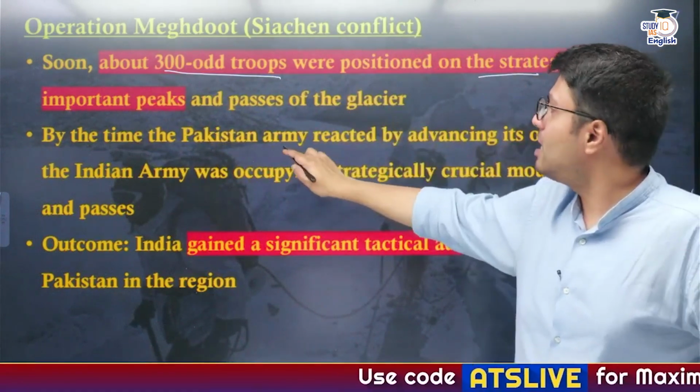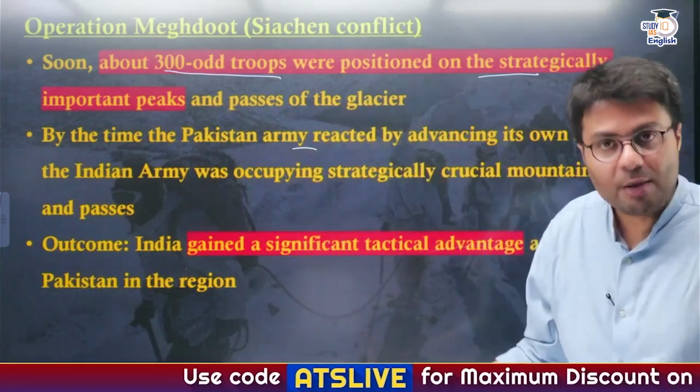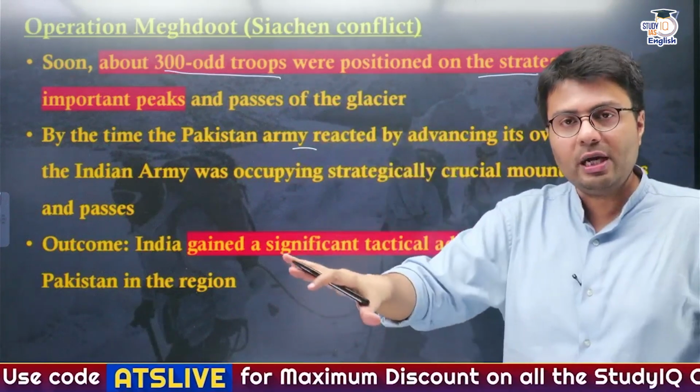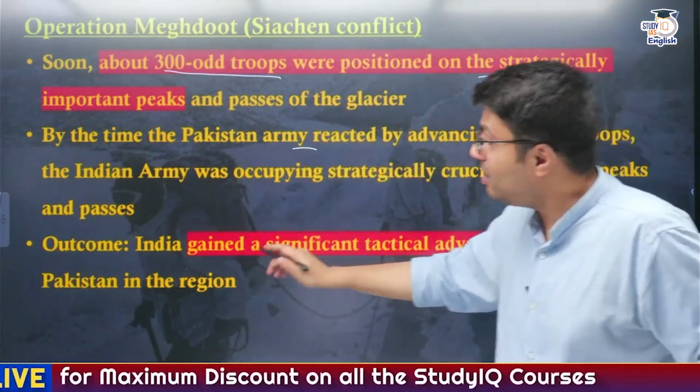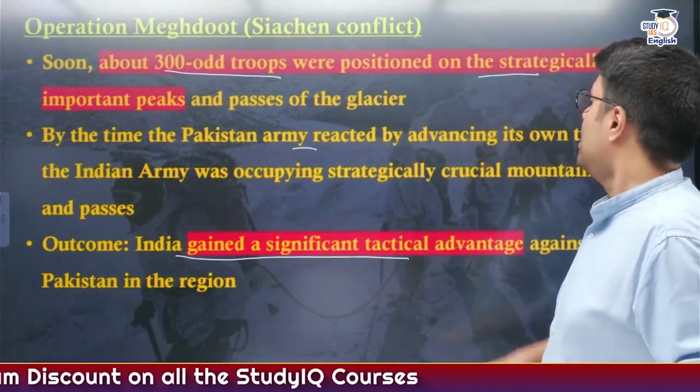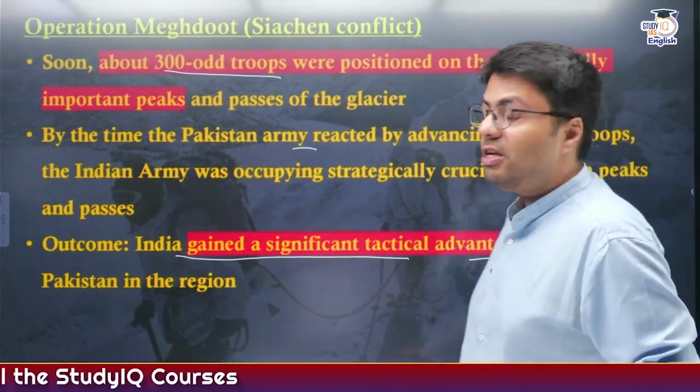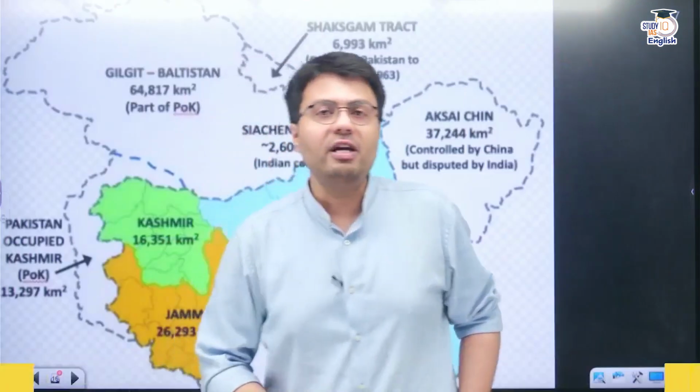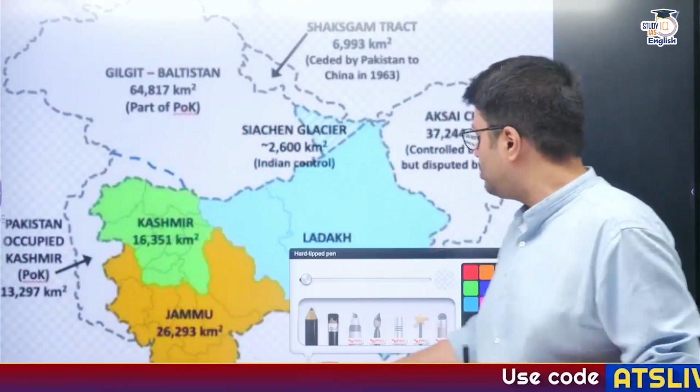Now, by the time the Pakistani army could have reacted and preempted this move, India was already deploying its military on the Siachen Glacier, and therefore India gained a strategically significant tactical advantage in a region which is very important for safety and security of India, which you can see from this map.